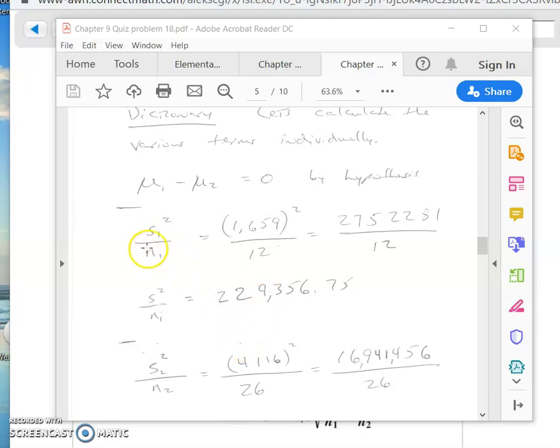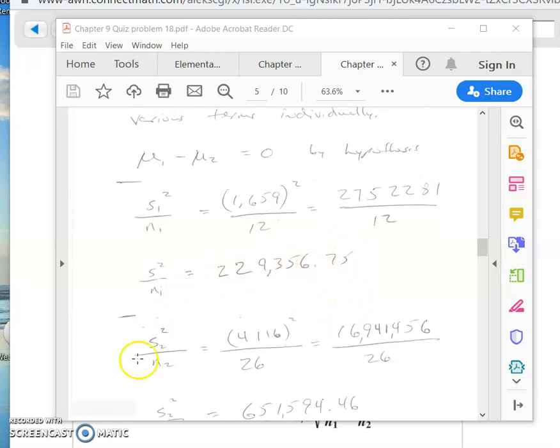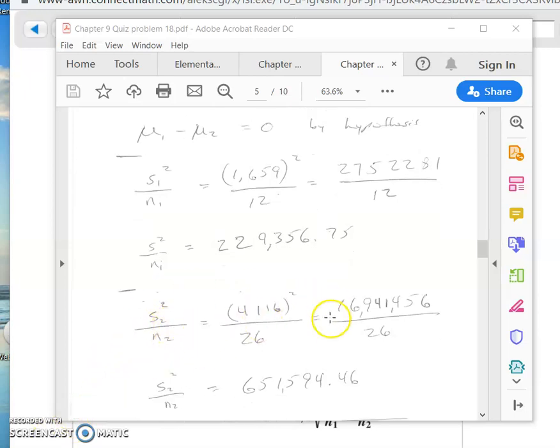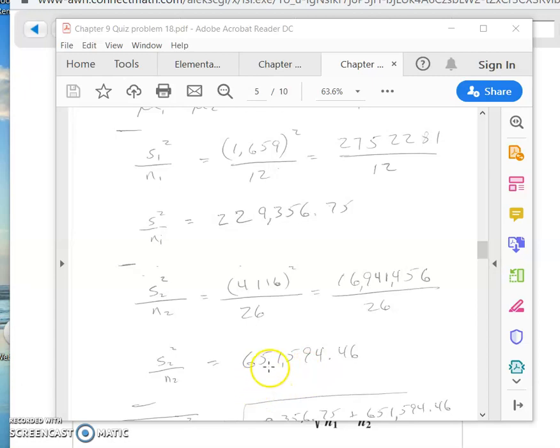Okay, so here it is. I just crank it out and I come up with an answer. Okay, so it's a little sloppy there, but you get the idea. So the variance of group 1 divided by n sub 1 is this. Okay, same thing applies here. You crank it out and you come up with an answer.